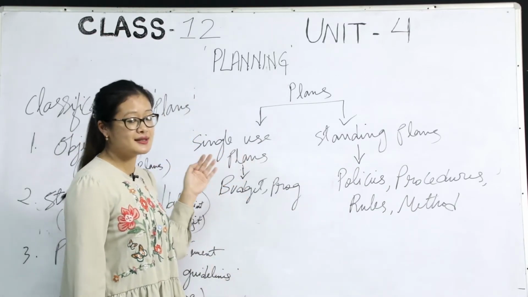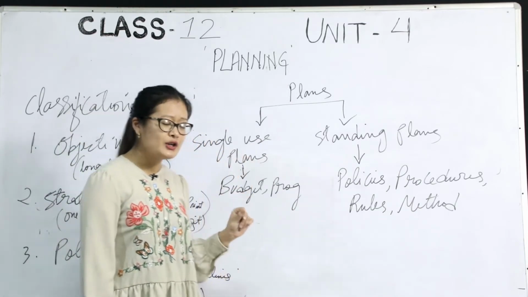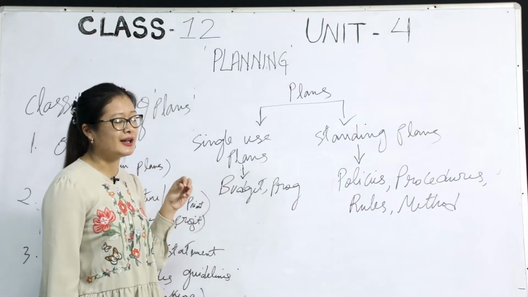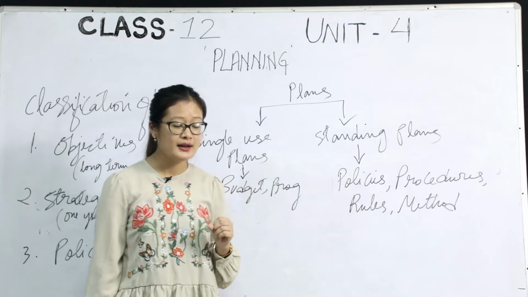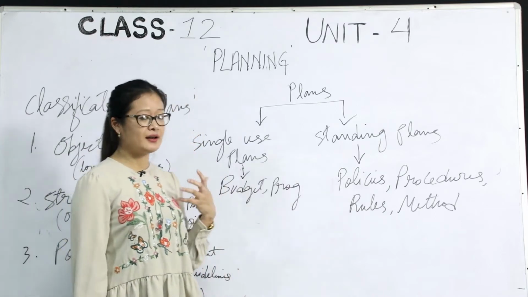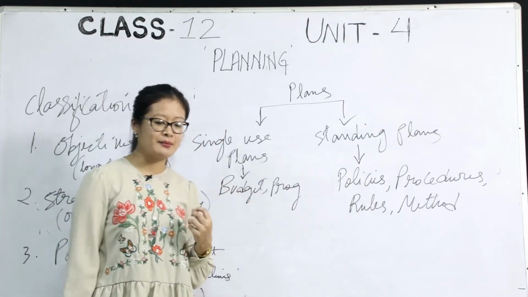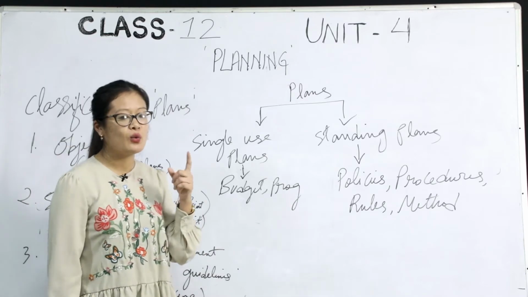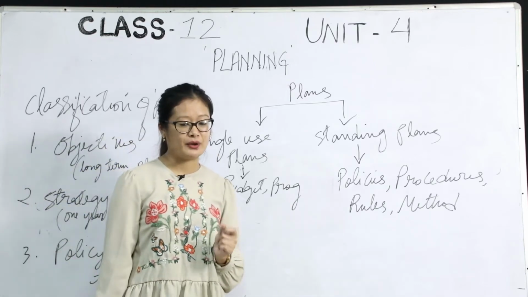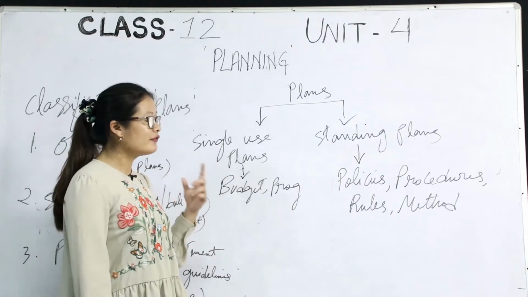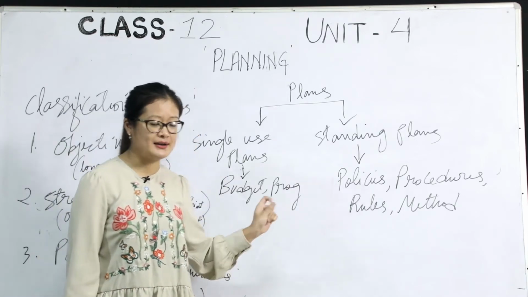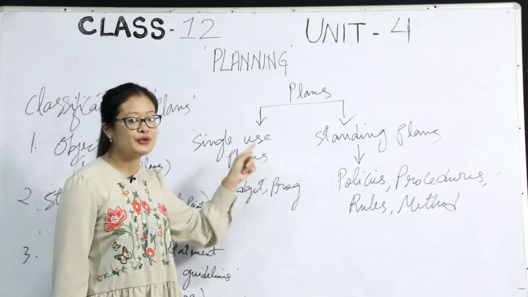What is this single-use plan all about? By the word single, I'm sure you have already assumed what it is about. When the ideas or the plans are being utilized for only one period of time, that is called a single-use plan,